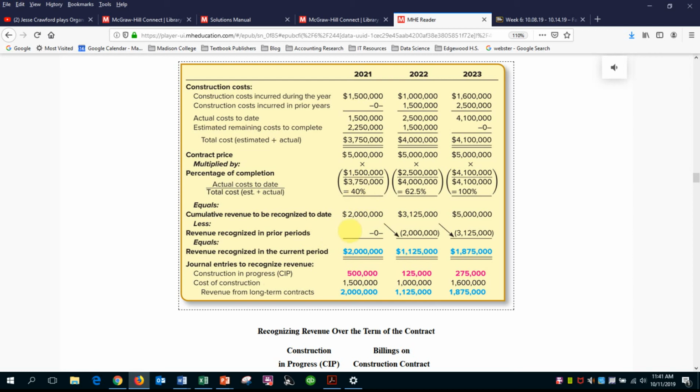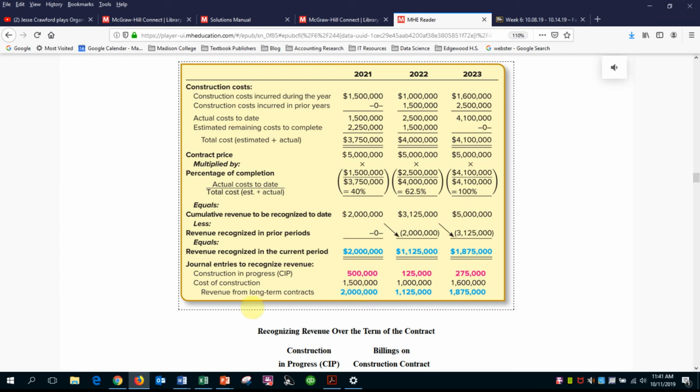Next year we'll repeat this process, but when we make these calculations, we have to deduct what was already recognized. So if we already recognized $2 million of revenue on the $5 million contract, then we don't want to recognize that again. So at the end of 2022, we have accumulated 62.5% of the total cost on the contract.